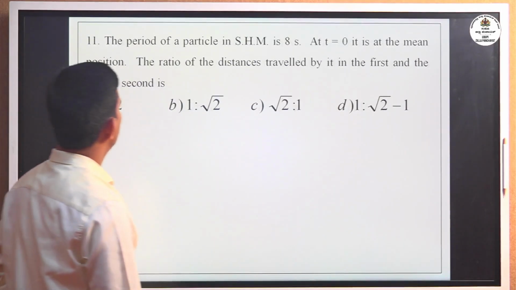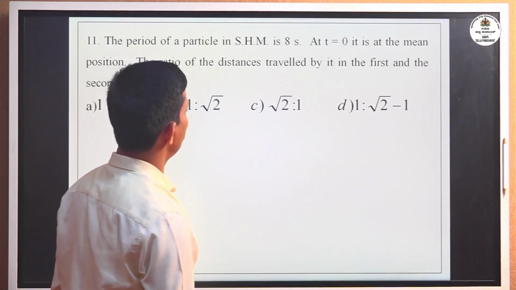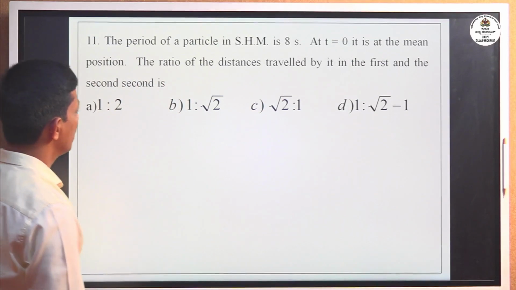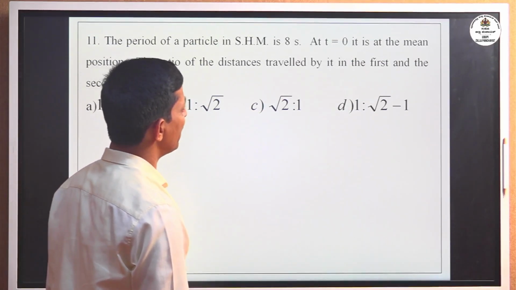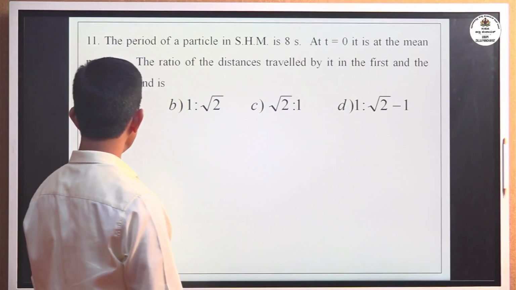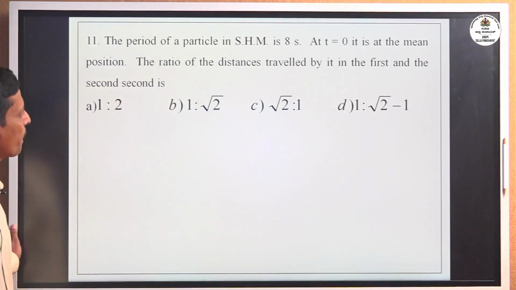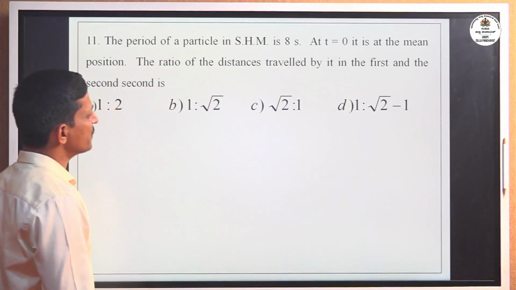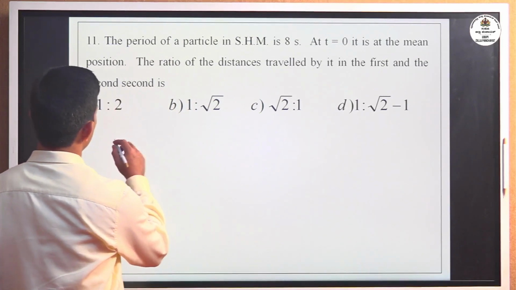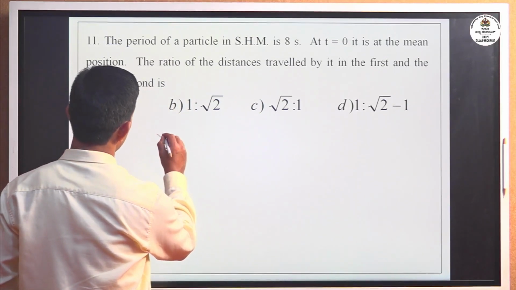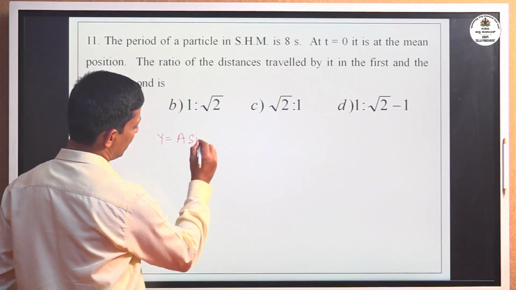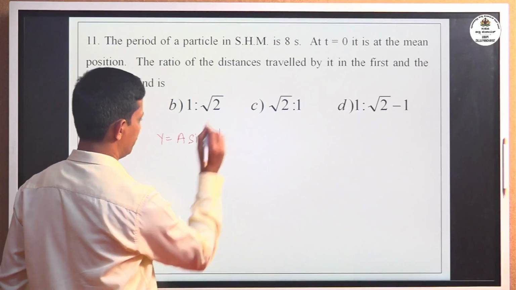11th one. The period of a particle in SHM is 8 seconds, at t equal to 0 at the mean position. The ratio of the distance travelled by it in the first and the second is. Now, we know the general equation for simple harmonic motion, y equal to a sine omega t.